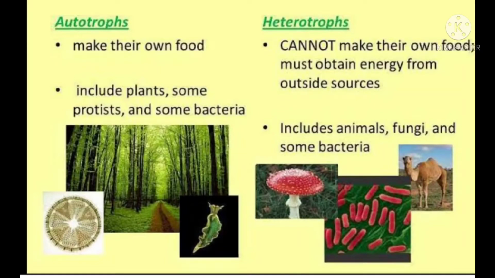Okay, children. Now we are going to see the differences between autotrophs and heterotrophs. Once recall them, children. First, autotrophs make their own food. Next, heterotrophs cannot make their own food, they must obtain energy from an outside source.